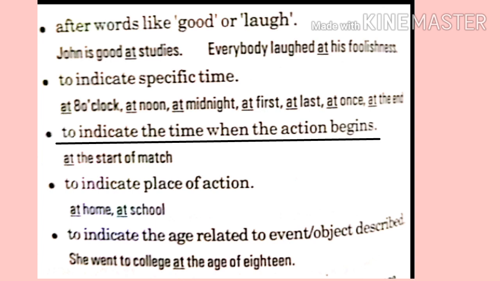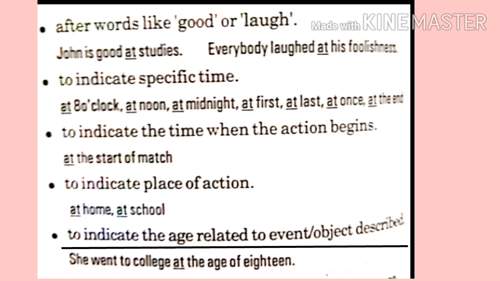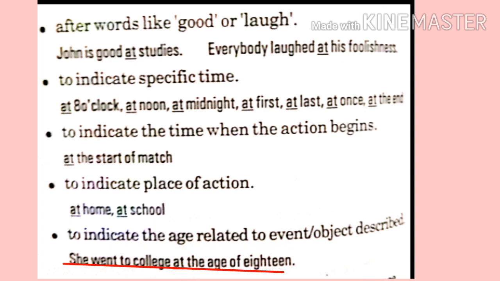To indicate the time when the action begins, at the start of the match. To indicate place of action, that means where the action took place, like at home, at school. Or to indicate the age related to the event or object described, like she went to college at the age of 18. At the age of 18.